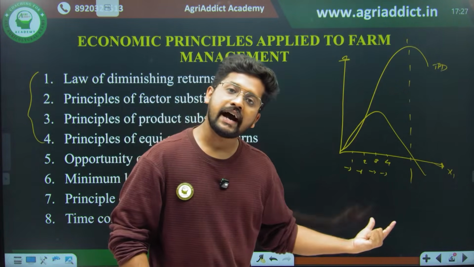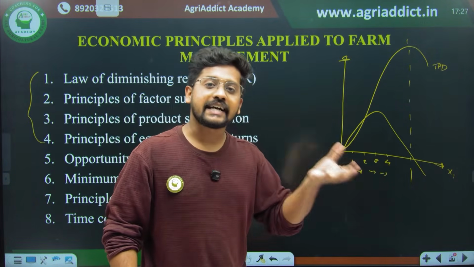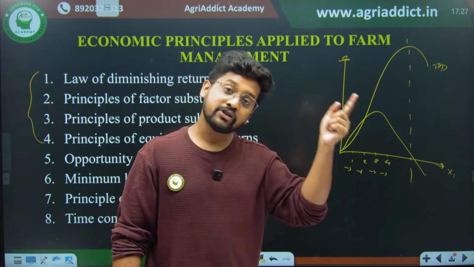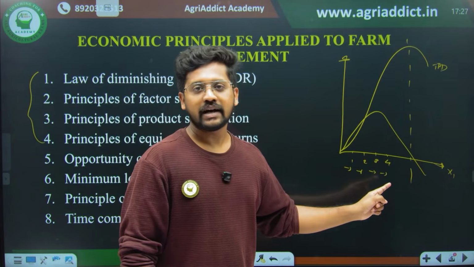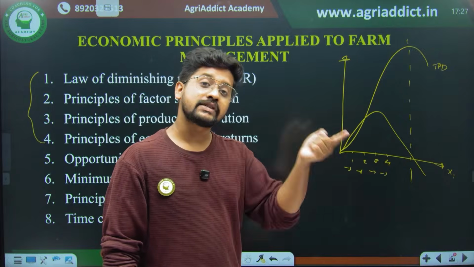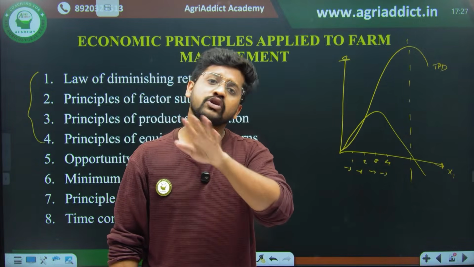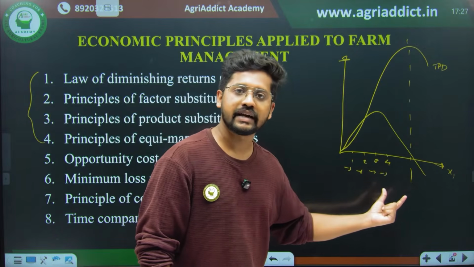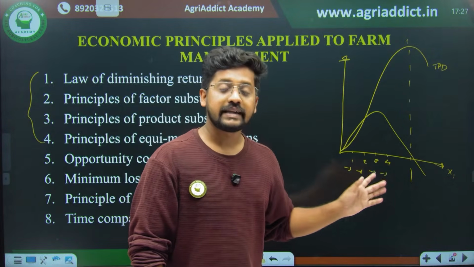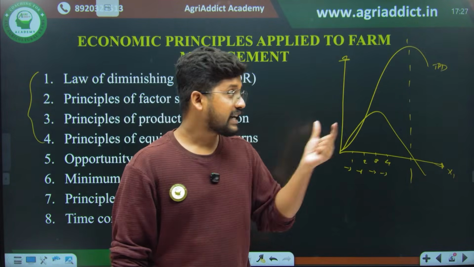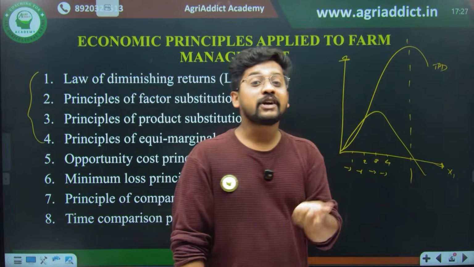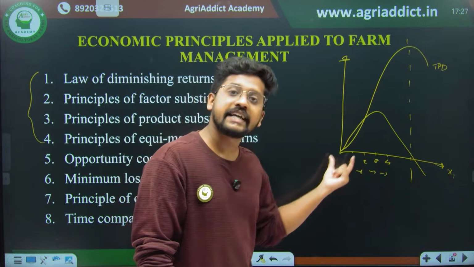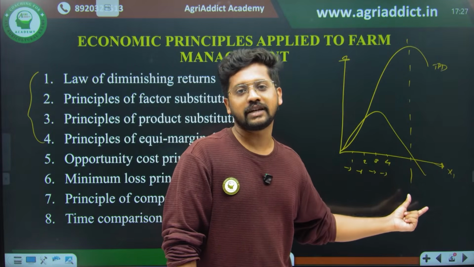Just the same way as the additional satisfaction that I get while increasing one more unit of consumption. There it was marginal utility, here it is marginal physical product. There it was maybe tea or apples or oranges, here it is a variable resource like fertilizer or pesticides or irrigation or seeds. There it was my total satisfaction, here it is my total product. There it was my additional satisfaction, also known as marginal utility, here it is my additional production, which is none other than the marginal product, right?